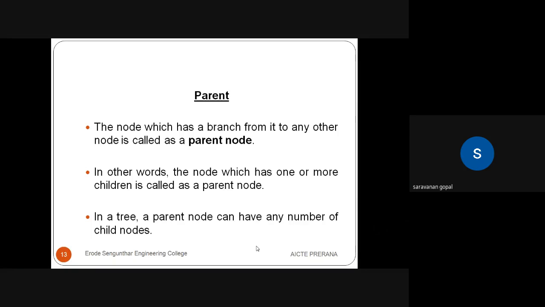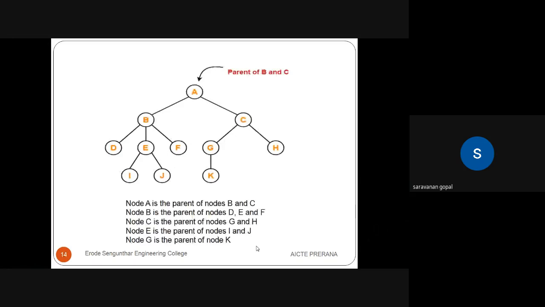Here I listed some examples of parent. See, the same tree, A, B, C, up to K nodes. The parent of B and C is A, because B and C are the children of A. So who is the parent? A is the parent. Similarly, who is the parent of I and J? I and J are leaf nodes, and their parent is E.